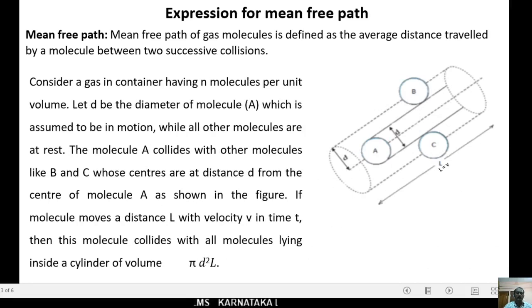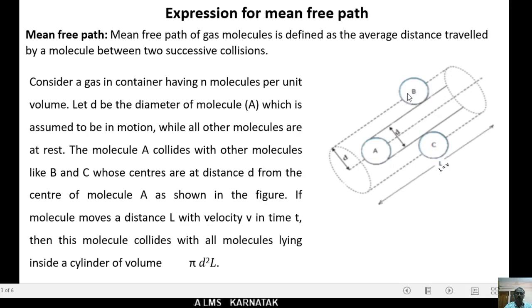We can understand the mean free path by using this diagram here. Let's suppose a gas in a container having n molecules per unit volume. n means small letter n. Let d be the diameter of a molecule.